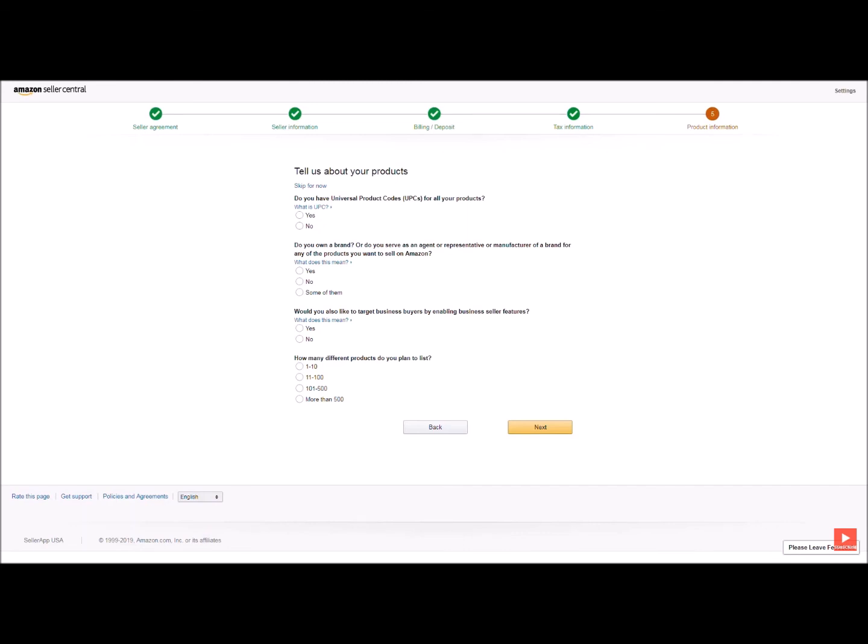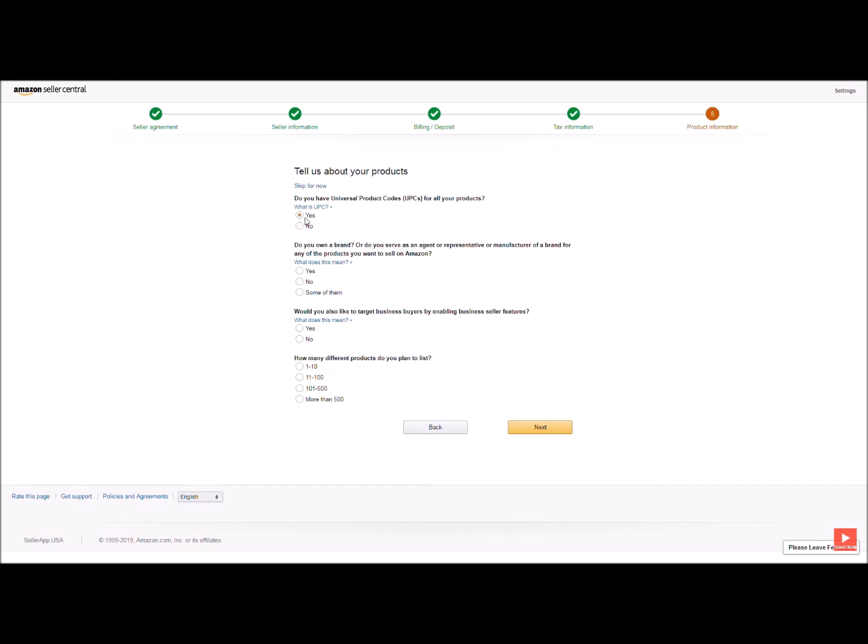In this fifth and last section called Product Information, you'll have to give basic details about the type of items you plan on selling on Amazon. Here you'll be asked to enter information about UPCs, Universal Product Codes. They are numbers that are uniquely assigned to each trade item in the US. If you have UPCs for all of your products, then click Yes.